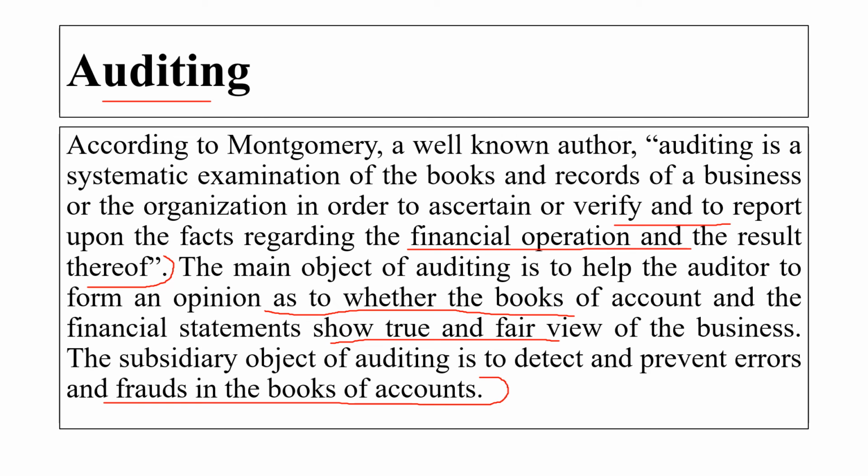He will give his opinion on the books of the account or a financial statement, whether that book of account and a financial statement show the true and the fair view of the business. Whether it is correct or not. And the auditor will detect and prevent the error and the fraud in the books of account if it is there. Okay.